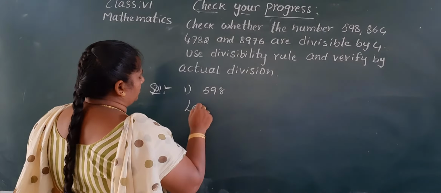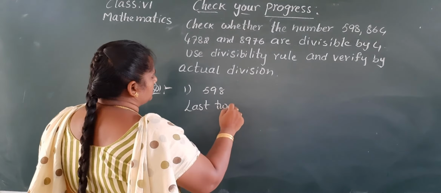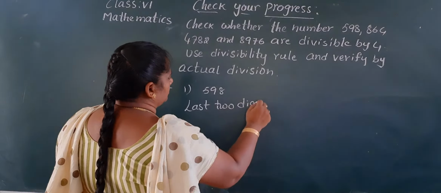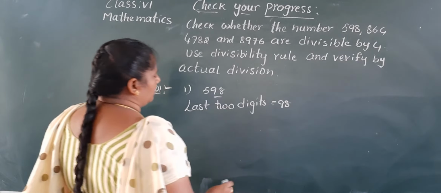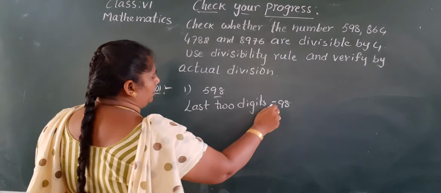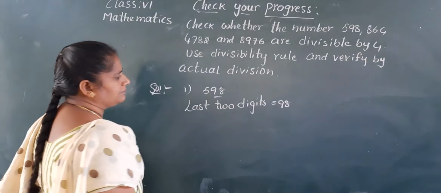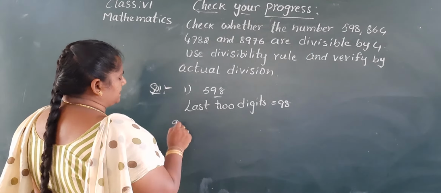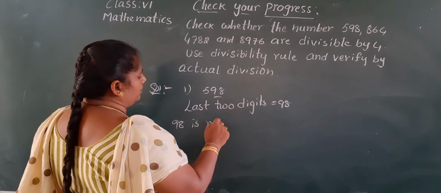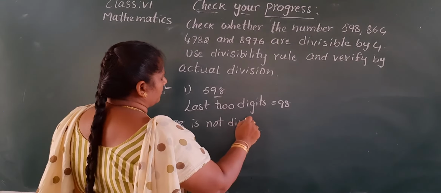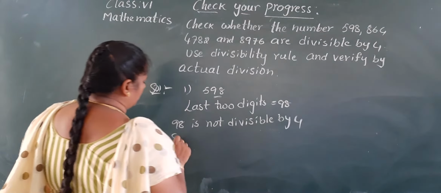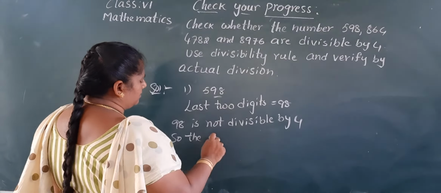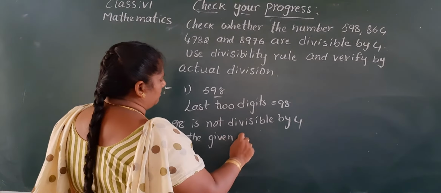Last 2 digits of the given number. Last 2 digits equal to 98. Okay, ma, is it divisible by 4? So 98 is not divisible by 4. So the given number is not divisible by 4.